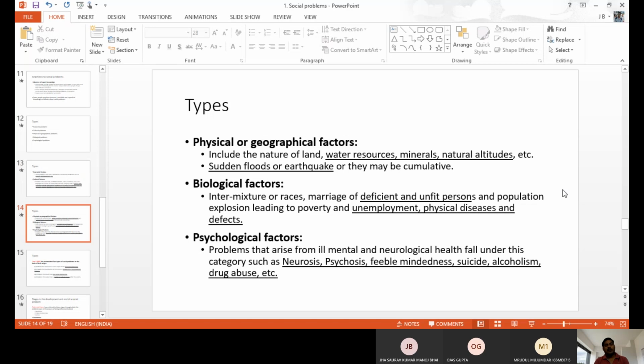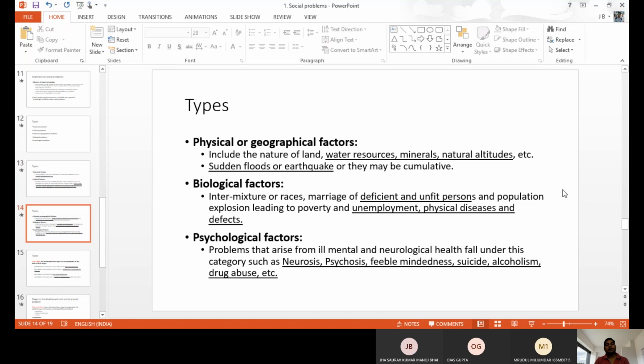And physical social problems, geographical factors for social problems, related to the land. Physical here does not mean an individual's physique. It is socially physical, meaning the land or topography. For example, water resources not available properly, climate change, lack of minerals, natural resources being depleted, and sudden floods and sudden earthquakes. This is also one type of social problem. So these are the geographical or physical factors related social problems.